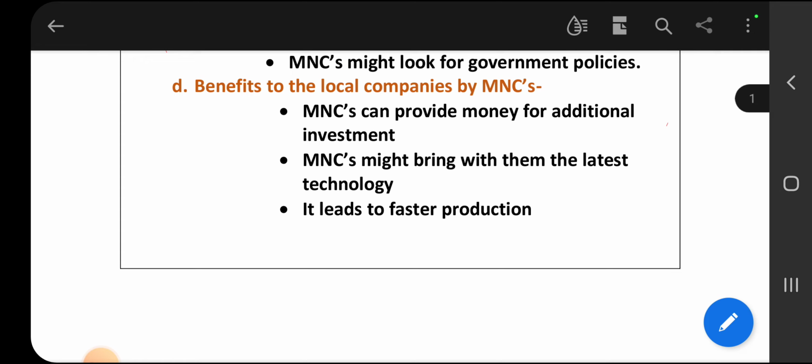Latest technology is accessible to MNCs only, because they know the technology well, and they can introduce it in local companies also. By using that latest technology, local companies can produce goods in a much faster manner. These are the benefits local companies get from MNCs.